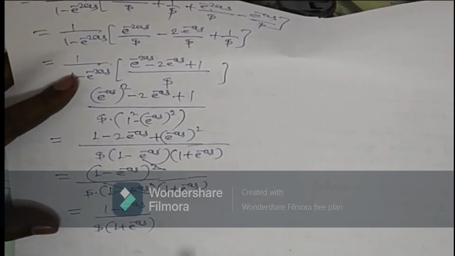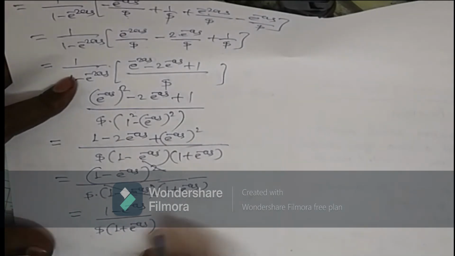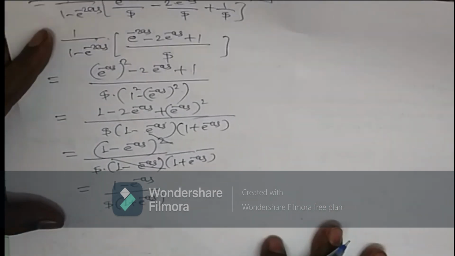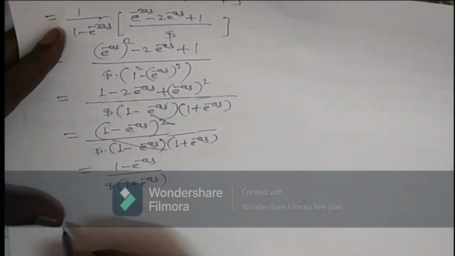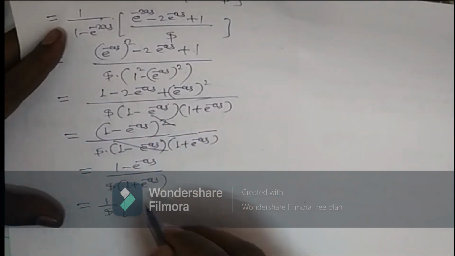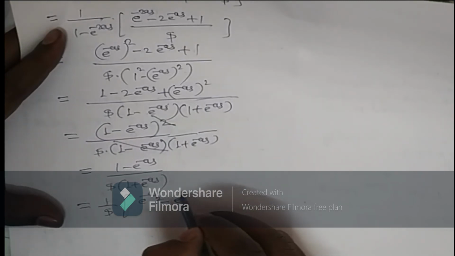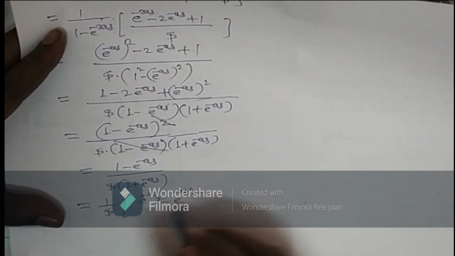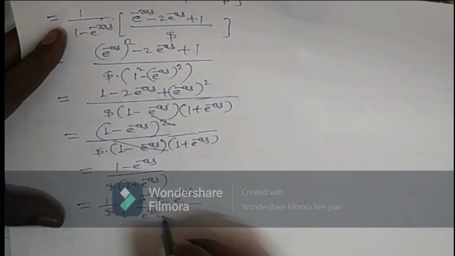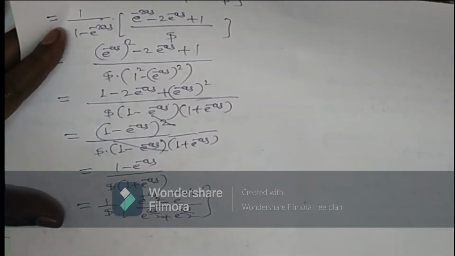Right. So now this can be further simplified. How? Let us see how to simplify this further. This can be written as 1 upon s as it is in bracket, and we can write this as e raised to as by 2 minus e raised to minus as by 2, upon e raised to as by 2 plus e raised to minus as by 2. Okay, we can write this.